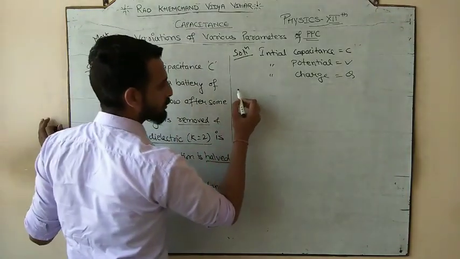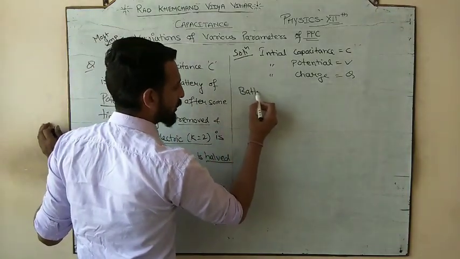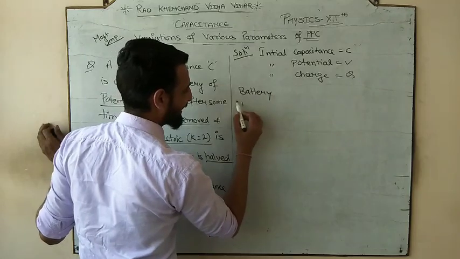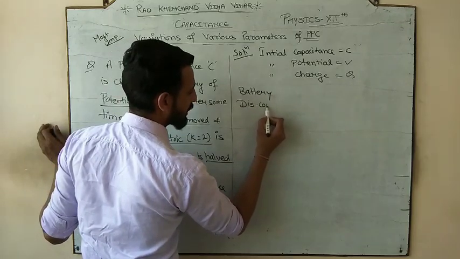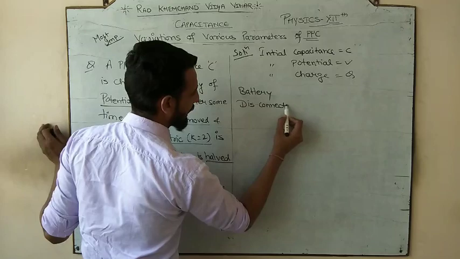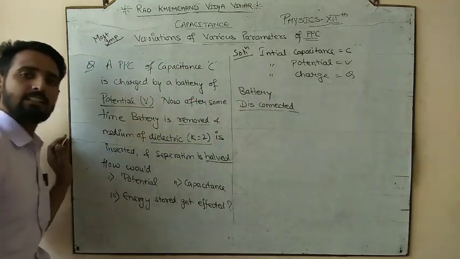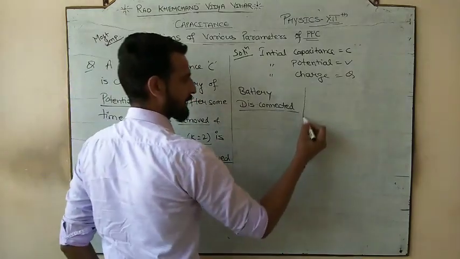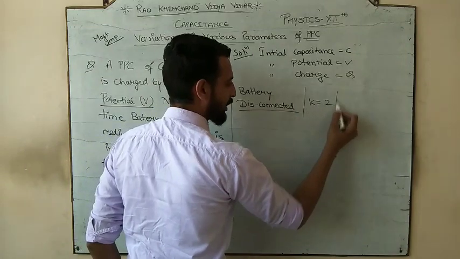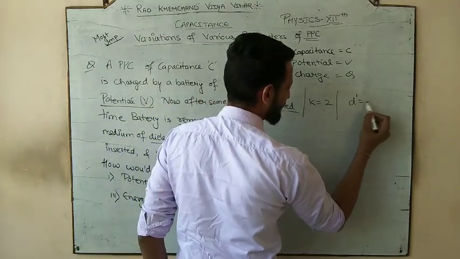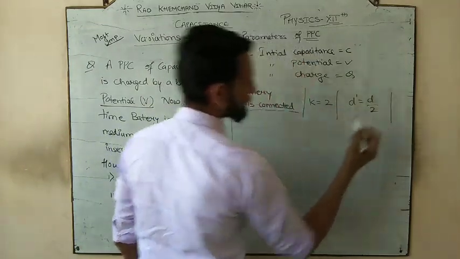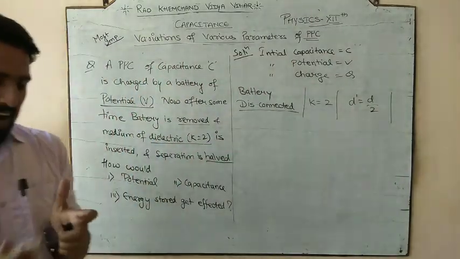Now what happens to them? We are doing three things. The battery is being removed, or you can say we are in the disconnected case. So the battery is disconnected, a medium of dielectric constant K is inserted, and the separation is halved.